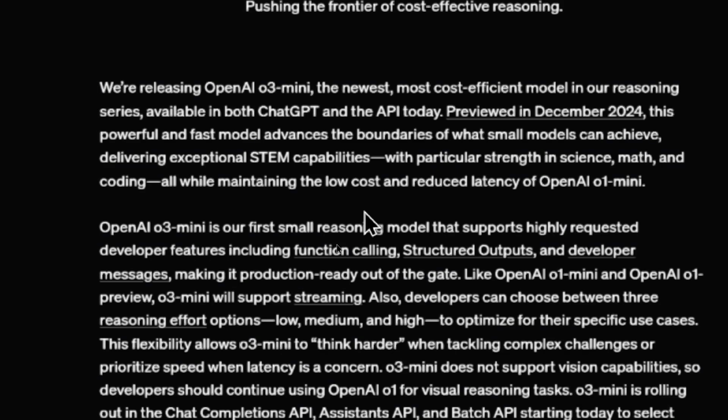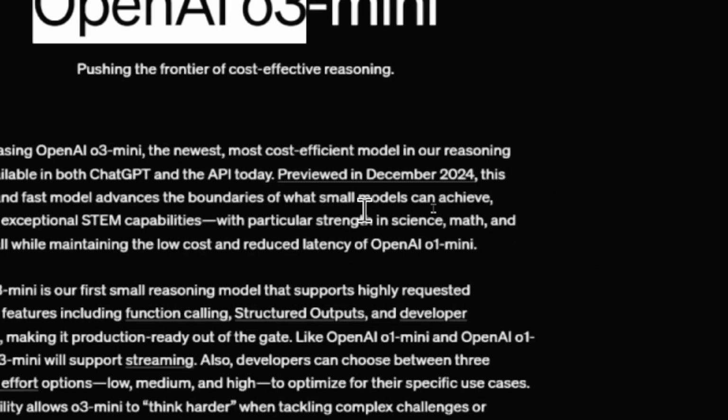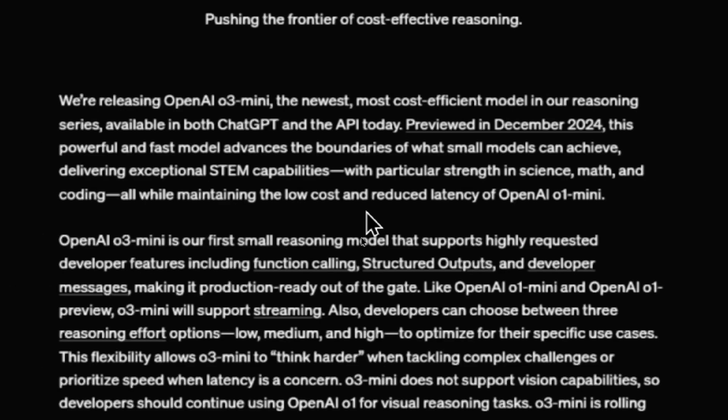We're releasing OpenAI O3 Mini, the newest, most cost-efficient model in our reasoning series, available in both ChatGPT and the API today. It says previewed in December 2024. So yes, this was shown in the video. This powerful and fast model advances the boundaries of what small models can achieve, delivering exceptional STEM capabilities with particular strength in science, math, and coding, all while maintaining the low cost and reduced latency of OpenAI O1 Mini.